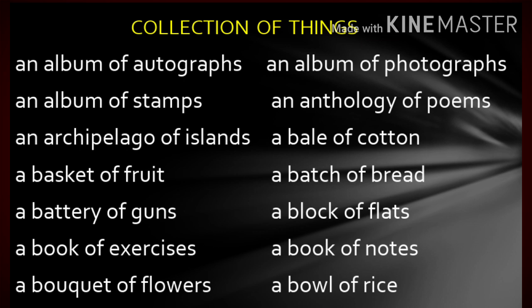So these are the collections, and mostly we learn collective nouns because you could use them as a part of your creative writing to make your writing very effective.